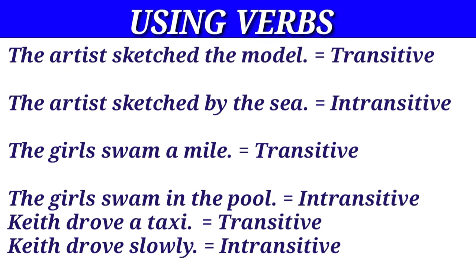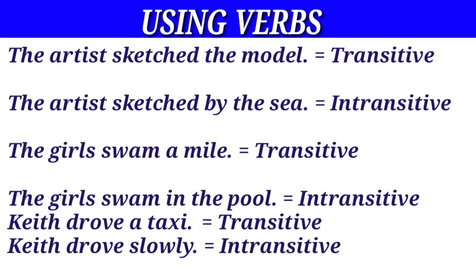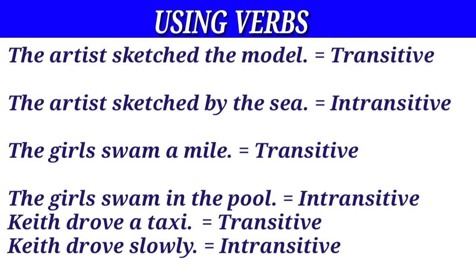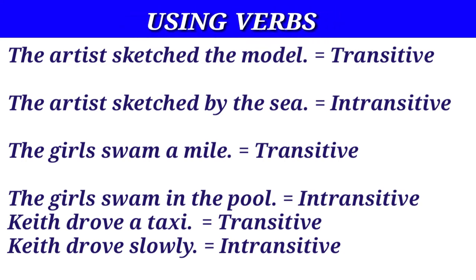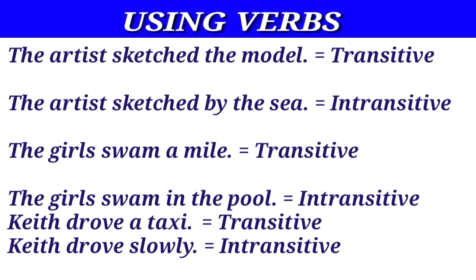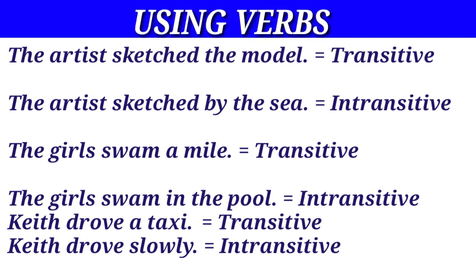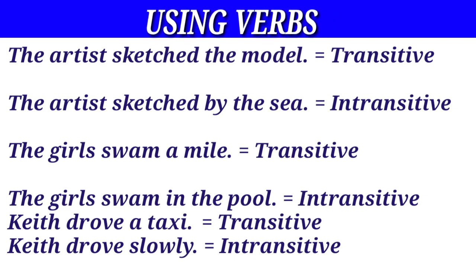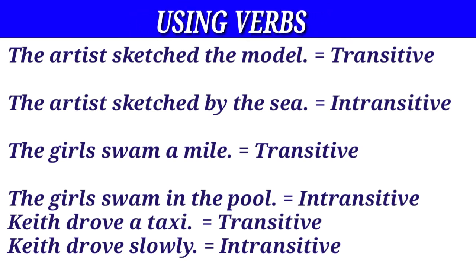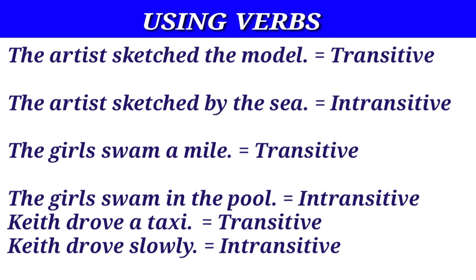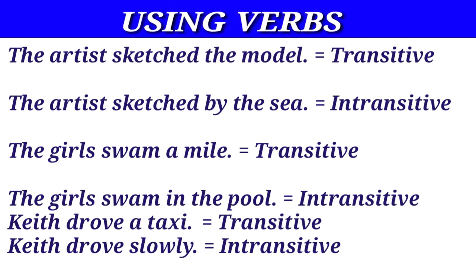The girl swam in the pool. Here, swam is intransitive because it has taken no object. Keith drove a taxi. Here, drove is transitive because it has an object, a taxi. Keith drove slowly. Here, drove is intransitive because it has no object. Note, the word slowly is not an object. It is an adverb.